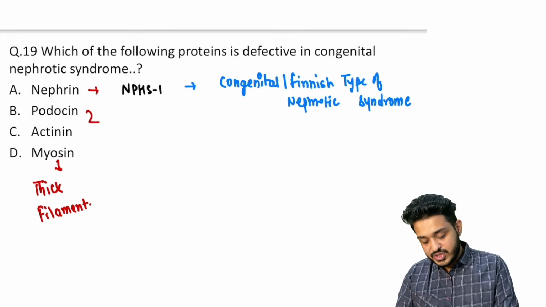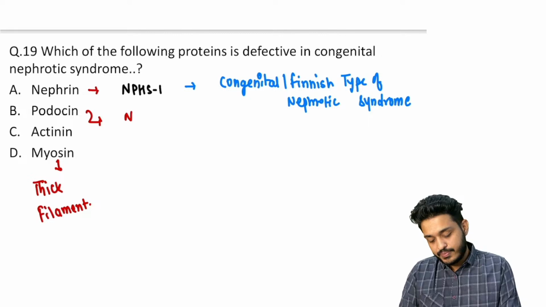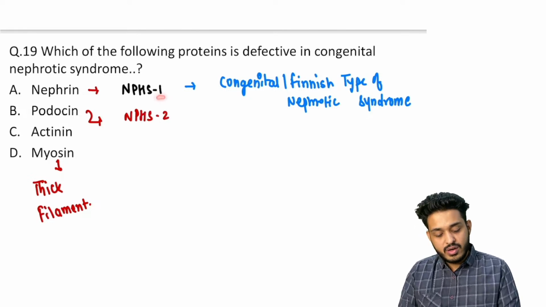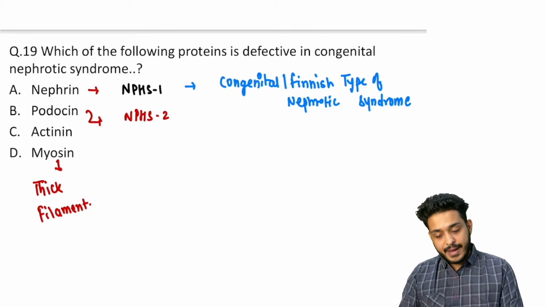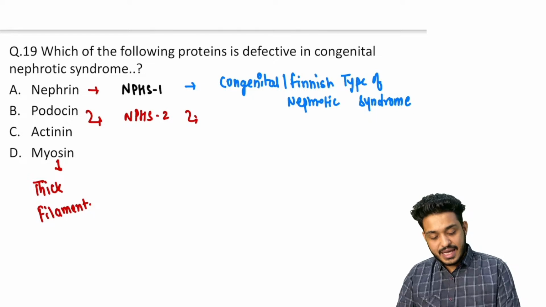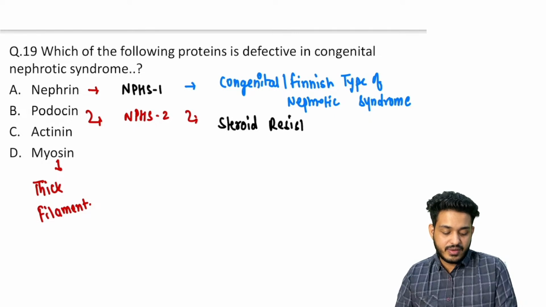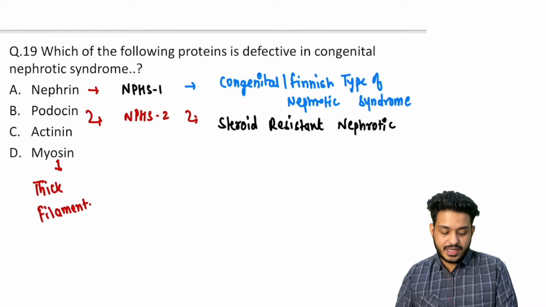Second, we have podosin. Podosin is coded by NPHS2. You can remember NPHS1 first, that is the Finnish type, right? NPHS2 is going to cause steroid resistant nephrotic syndrome.